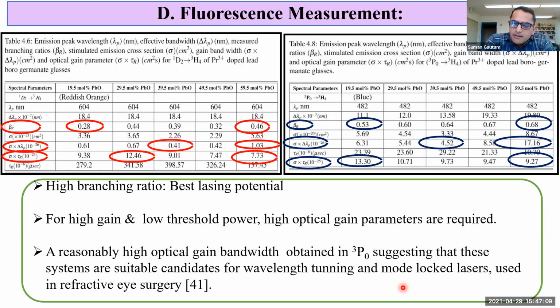This type of laser is used in refractive eye surgery to improve the refractive state of the eye and to eliminate dependency on glasses or contact lenses.